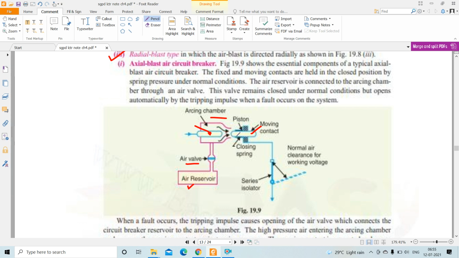So with this, there is one tripping impulse which is applied to this valve.